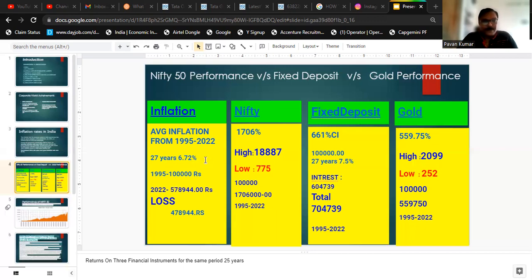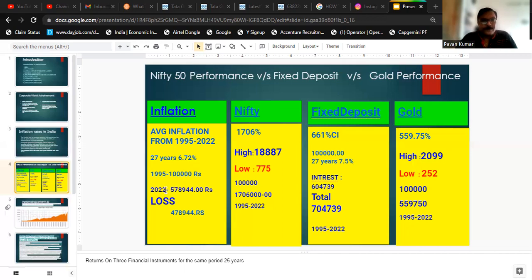Now, this 6.72 average is per year, every year. For example, it's compounding. It's not simple interest, like you might think of a simple 6.72. It is not like that. In the year 1995, the inflation is 6.72, and next year is again 6.72, so it has increased from the 6.72. It is not that it is 6.72 on the same base every year. It has increased. That is why we call it inflation.